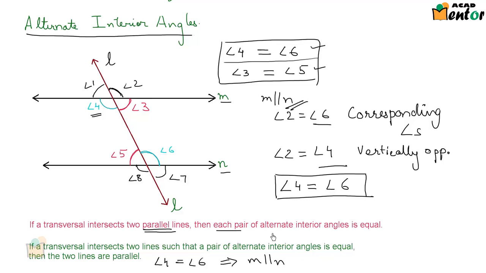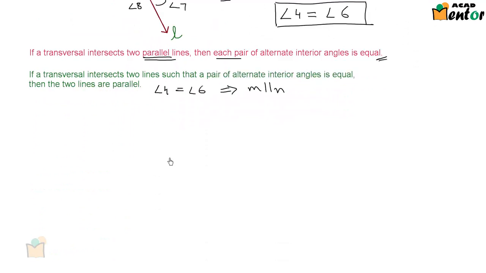So it's just the opposite of the statement that we saw here, which said that if M is parallel to N, angle 4 will be equal to angle 6. Now I've said that if 4 is equal to 6, then M would be parallel to N. So that was about alternate interior angles. Let's look at what's the relationship between two interior angles on the same side of the transversal.